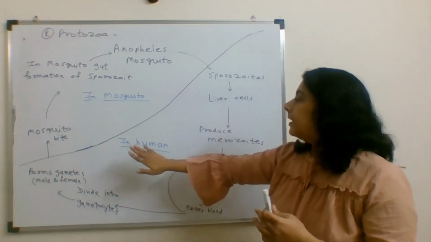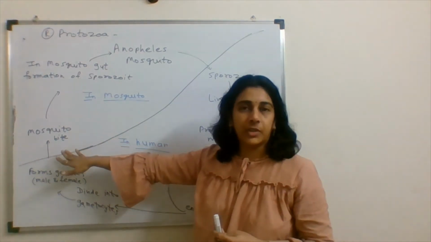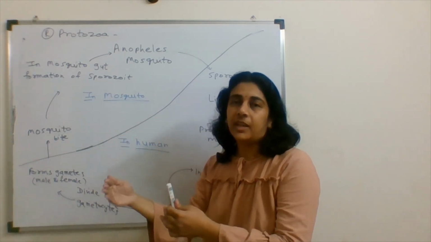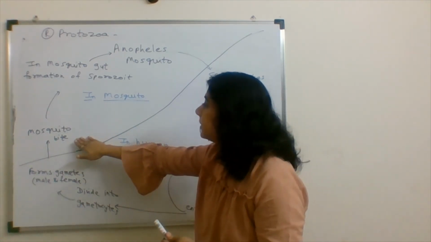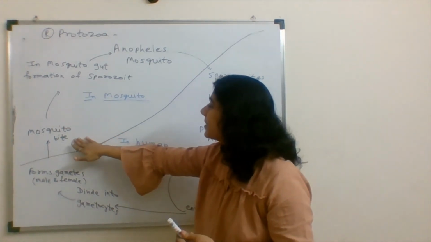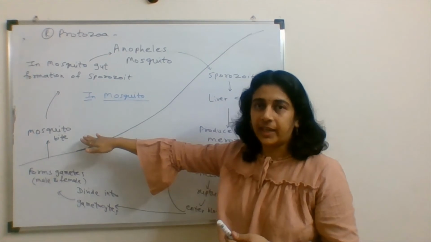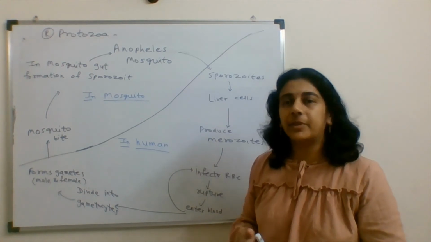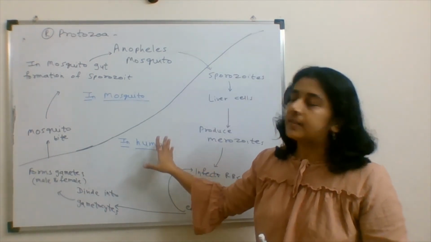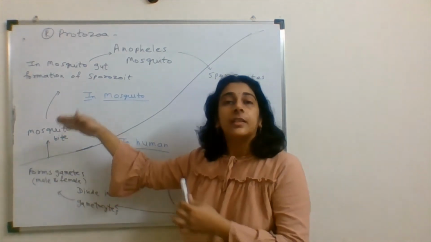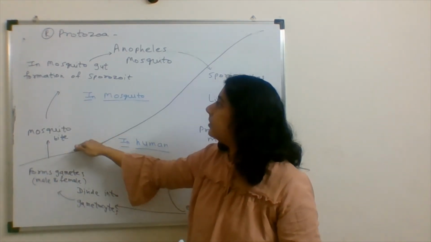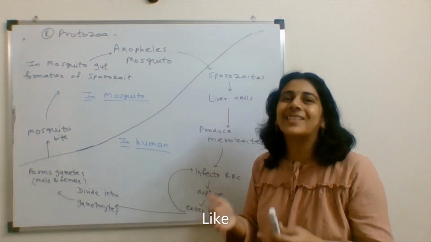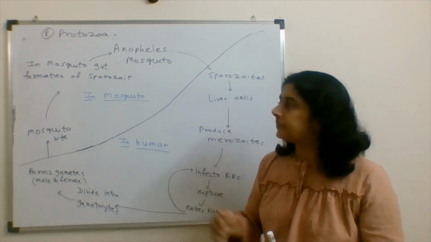human. Okay. Now, if this person gets a mosquito bite, then these gametes get injected through the saliva into the mosquito. This is a new mosquito, you can say, which does not have sporozoites. When it bites the person infected with malaria, it gets the gametes inside it. So half of the life cycle of this parasite takes place in a mosquito.